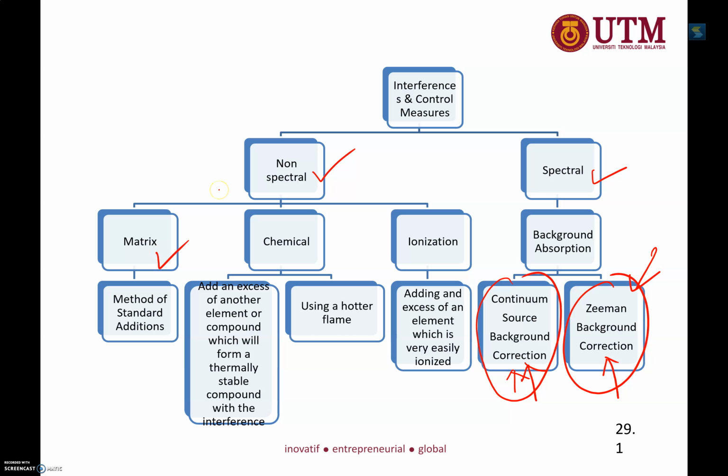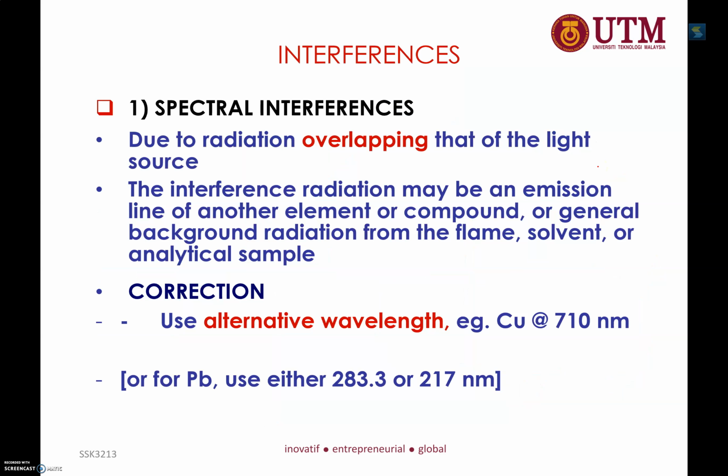We have matrix interference, easy to be understood. And then we have chemical interference. It is coming from your analyte itself. And we have ionization interference. Let's go one by one. We start with spectral first.